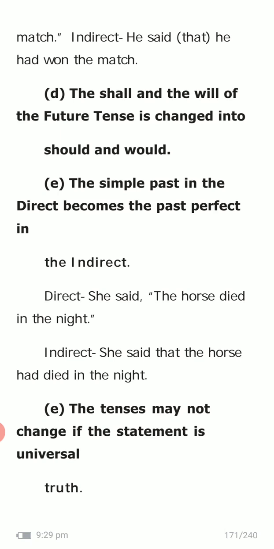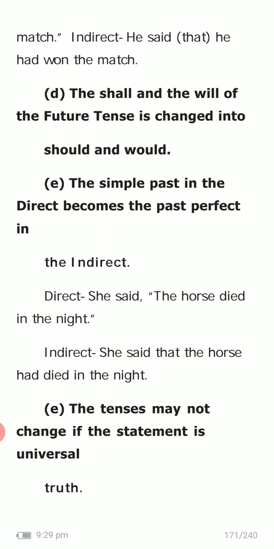Are you clear, children? Simple past changes into past perfect. The simple past verb is died. Died will change into had died. Okay, children? She said, then conjunction that, the horse died. Instead of died we want to change into past perfect: had died in the night.